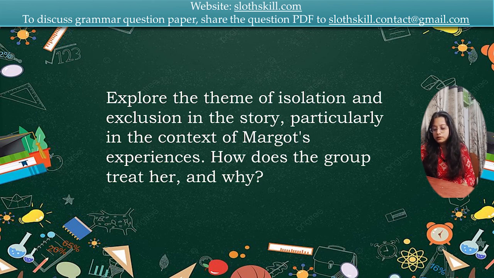What we will write? Margaret is isolated and excluded by the group due to her distinctiveness. See, it will not be a 10-mark long answer, right? So you will have to write this answer very short. So distinctiveness, remember, single word. This single word will help you to fetch 4 out of 4 or 3 out of 3.